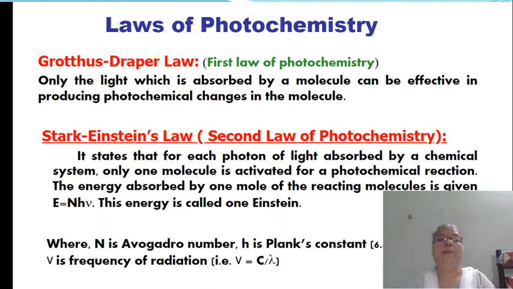For example, the photochemical reaction between H2 molecules and Cl2 molecules has a quantum yield in the order of 10 raised to 6.